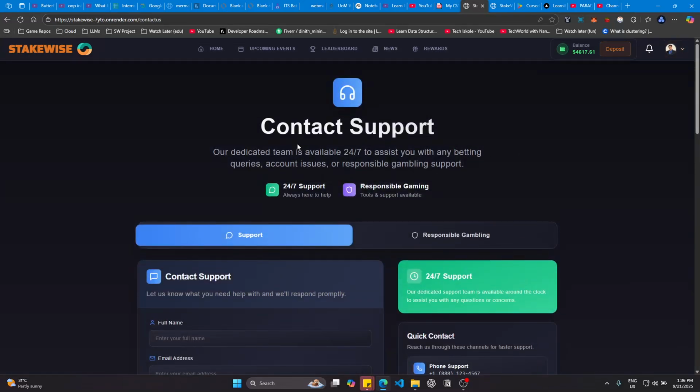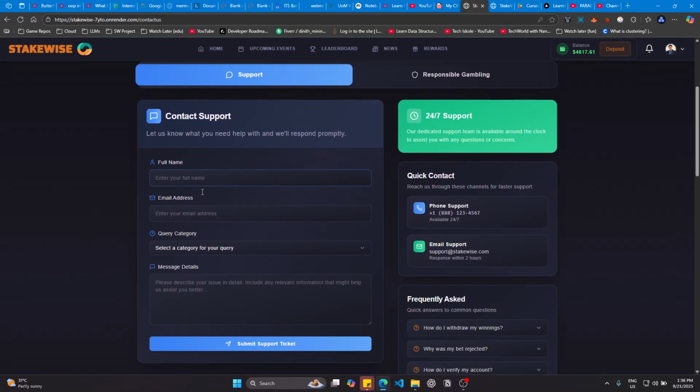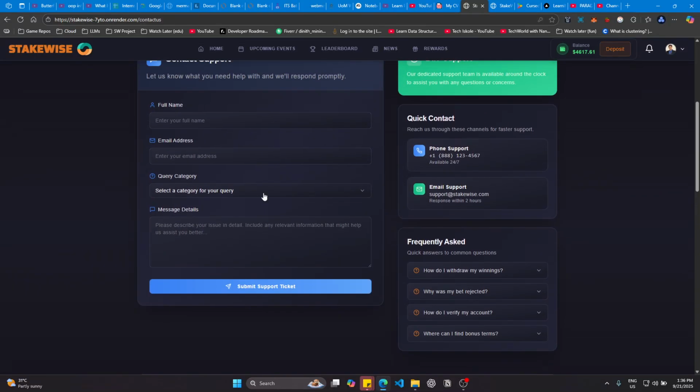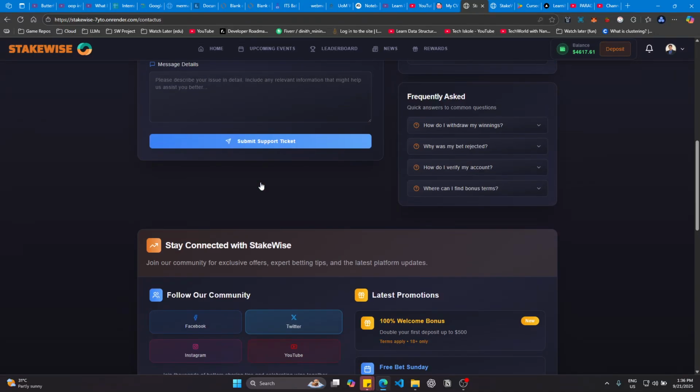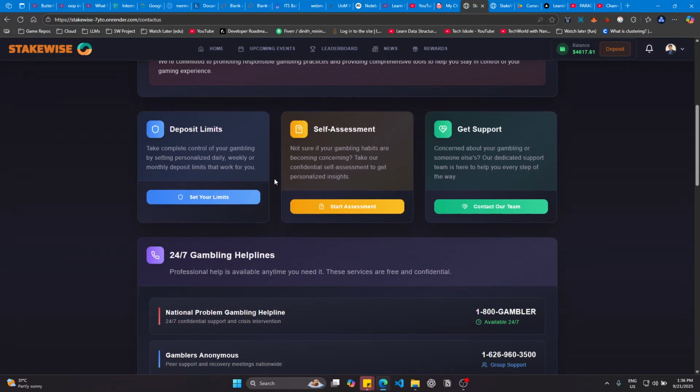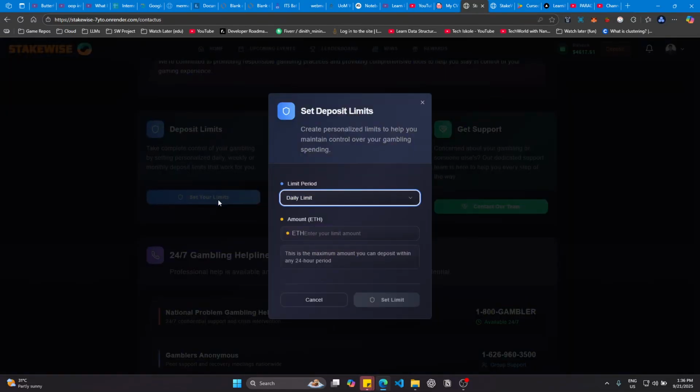And there we have the contact support form. So in here we can contact the StakeWise people and submit a ticket. And also we have a responsible gambling section. In here we can set deposit limits, because sometimes gambling may become addictive. So in cases like that, we can set up a limit.